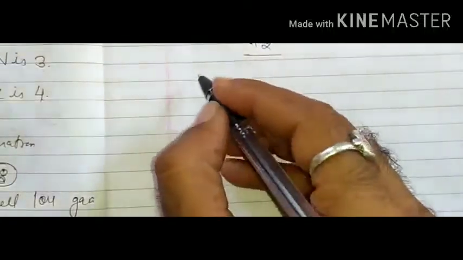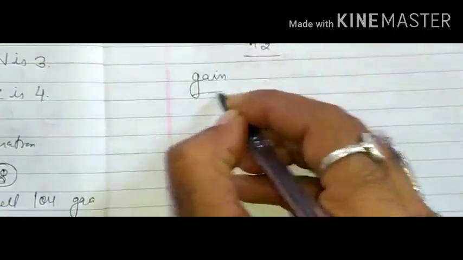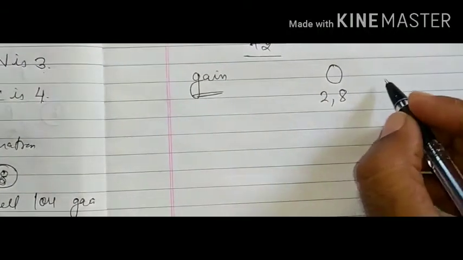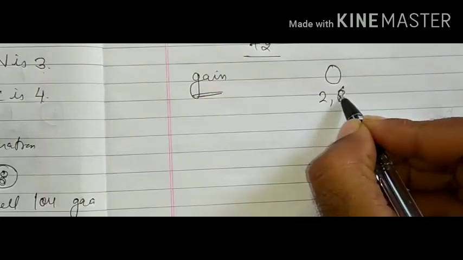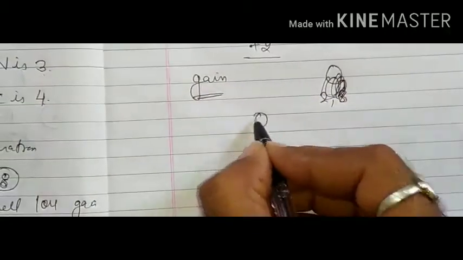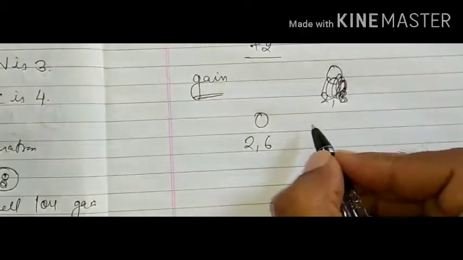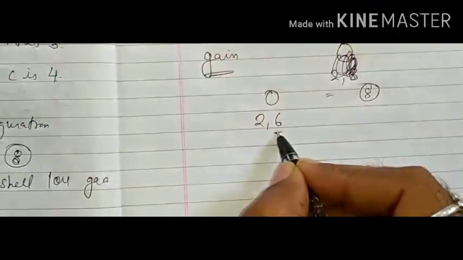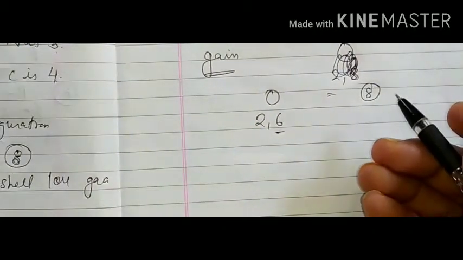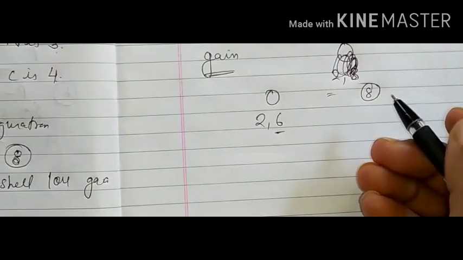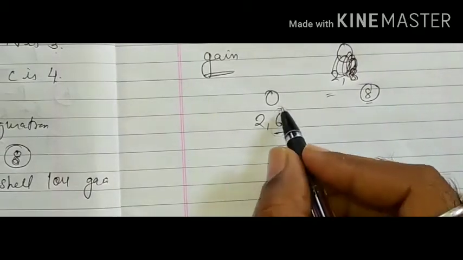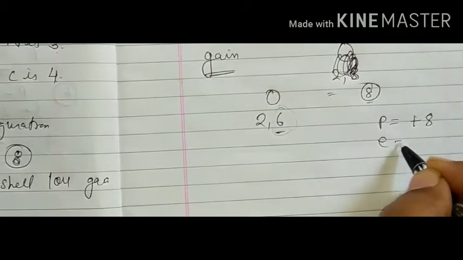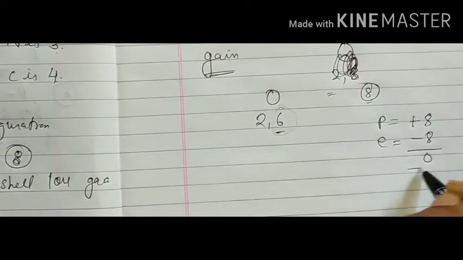Last time we studied loss; now we will study gain. Oxygen has atomic number 8, electronic configuration 2 and 6. The outermost shell needs 8 to become stable. The protons are plus 8 and the electrons are 8, so there is no sign.